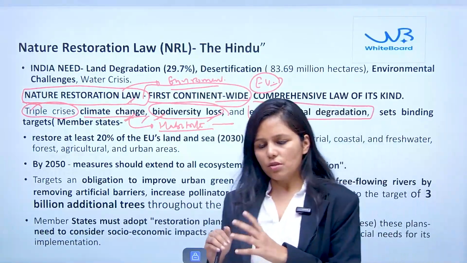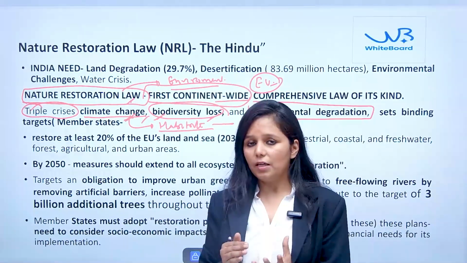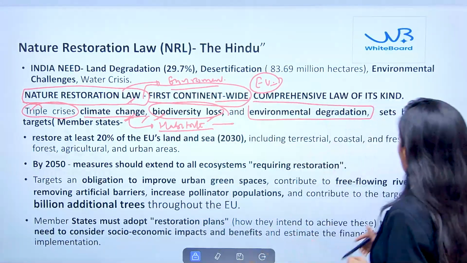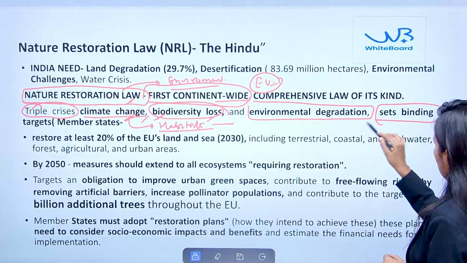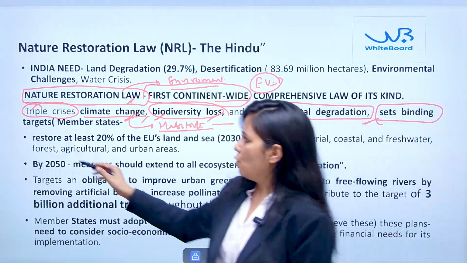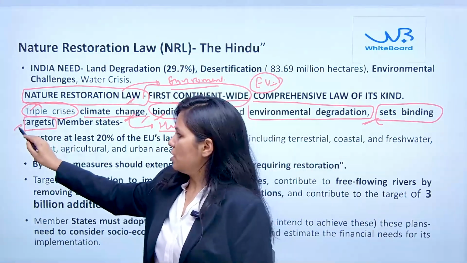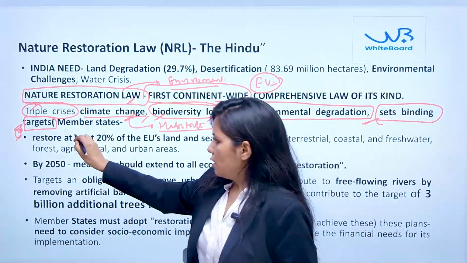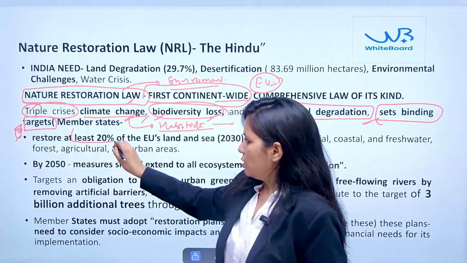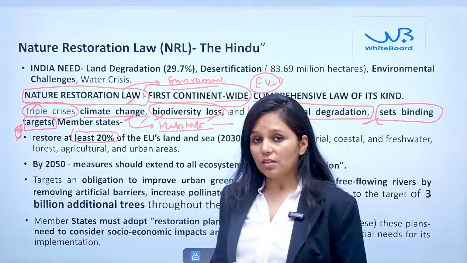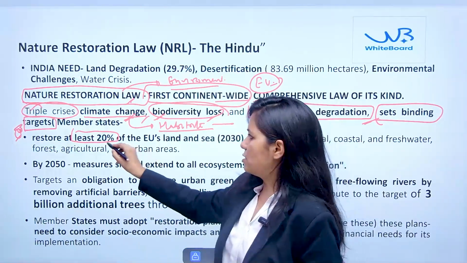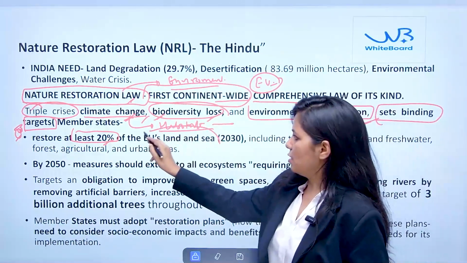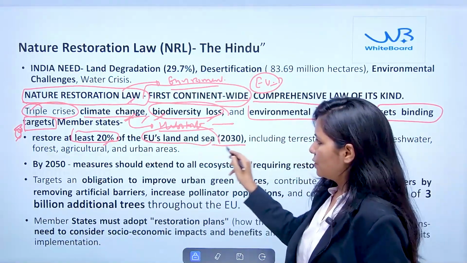As far as this law is concerned, it is setting a binding target on all the members of the European Union. You should remember that it is not voluntary, it sets a binding target on all the member states. So here we need to understand what those targets are. In the European continent, the member countries of the European Union need to restore at least 20% of the land and the sea area by 2030.